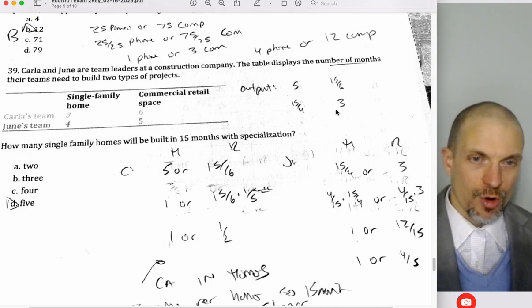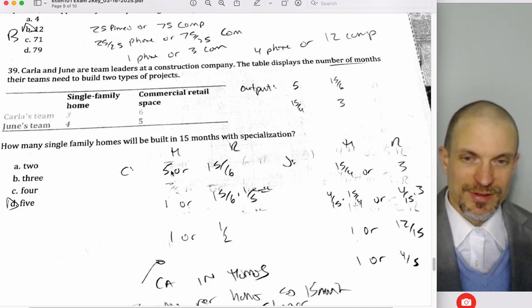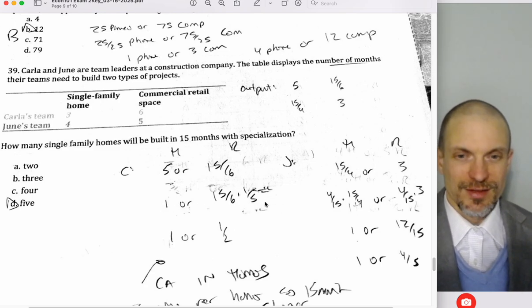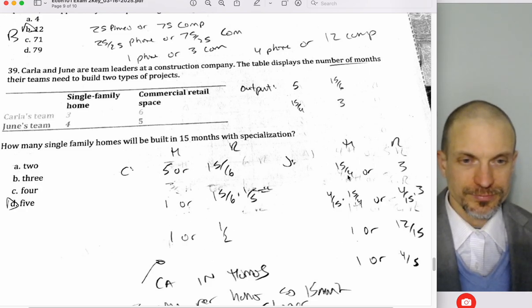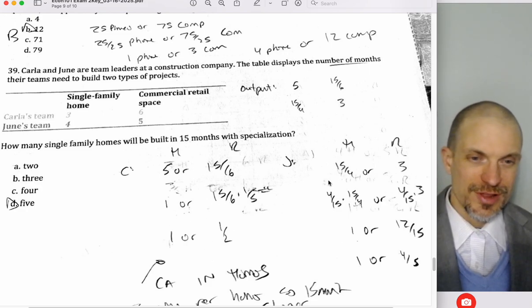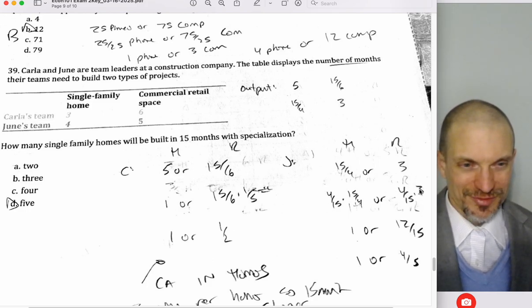Now using these outputs, I'm going to apply my opportunity cost principle. And so I'm going to say 5 or 15 sixths, or 1 or 5 over 5, or 15 sixths over 5, or times 1/5. So this cancels, this gives me 1 or 1/2. 15 fourths or 3 for June, 4 times 15, or 4 times 15 thirds, right?